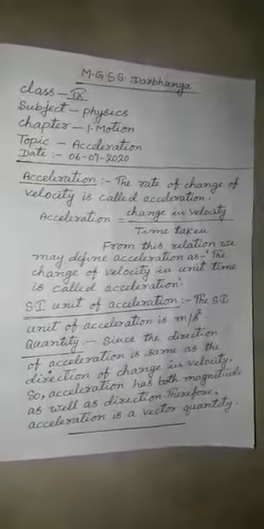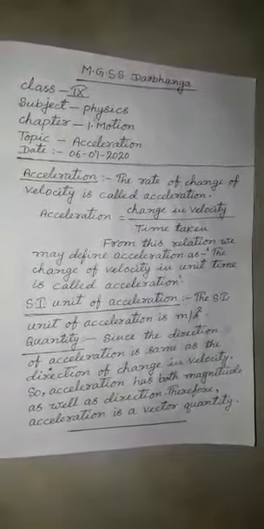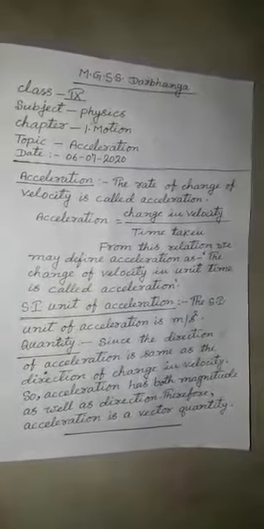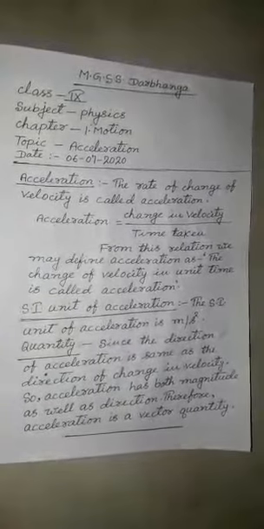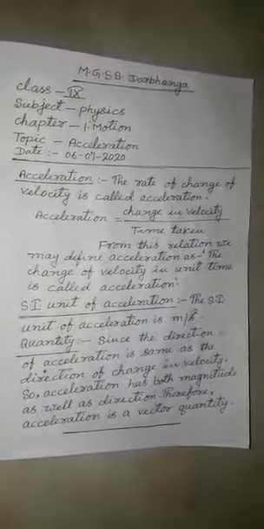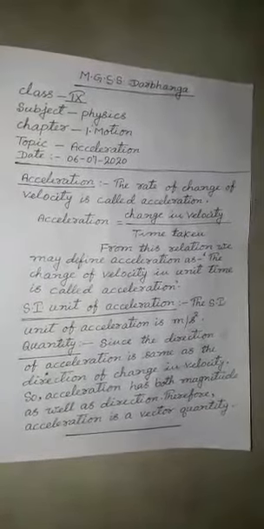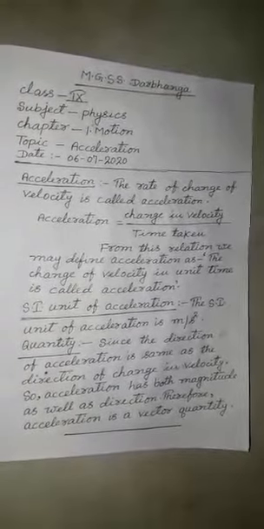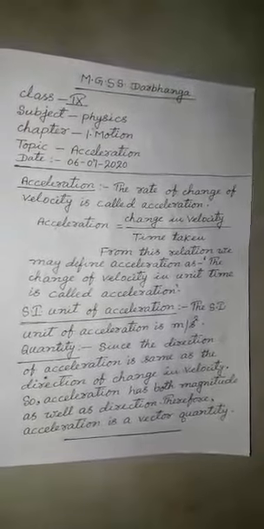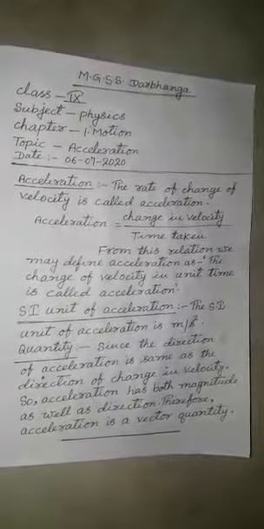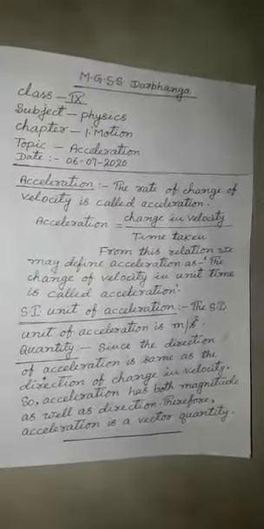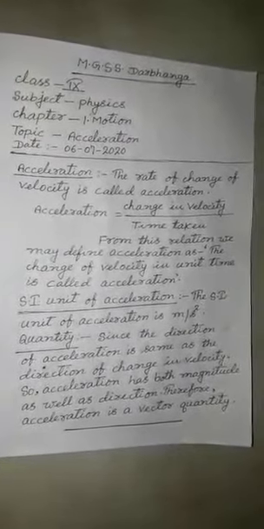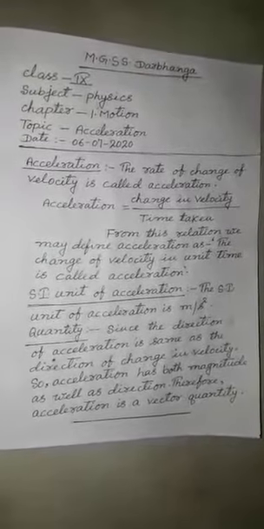Therefore, change in velocity, its SI unit is also meter per second, and it is divided by time taken. The SI unit of time is second. Therefore, meter per second per second, that is equal to meter per second square, means the SI unit of acceleration is meter per second square.